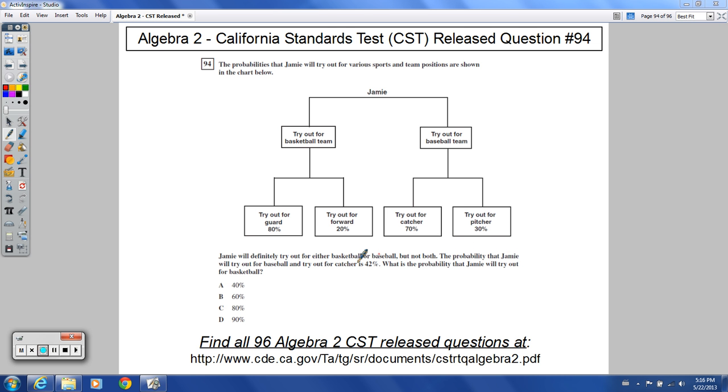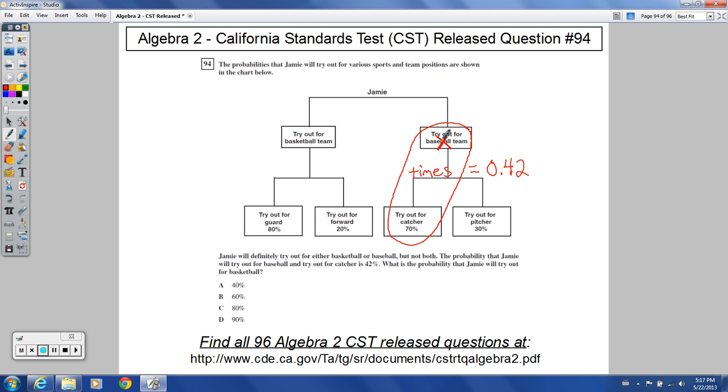The probability that Jamie will try out for baseball and try out for catcher is 42%. So what that's saying is that this and this thing happening at the same time is equal to 42%, or in other words, 0.42. And so we're saying this with probabilities. Remember, it's the thing happening times the other thing happening would equal that. So we're saying the chance of this times this is equal to 0.42.